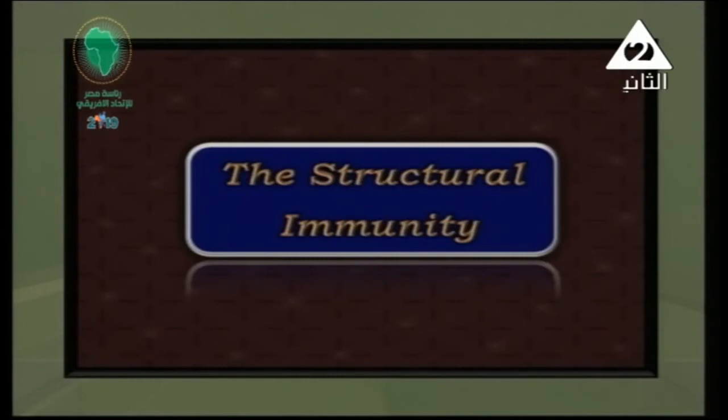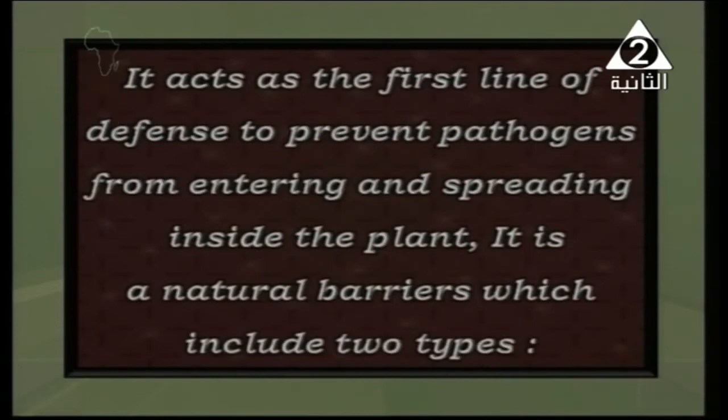Starting with the structural immunity in the plant, it acts as the first line of defense. What does first line mean? It means the first line of defense against the pathogen, okay, to prevent the pathogens from entering and spreading inside the plant. So structural, as we said, is a structure or something that already exists in the plant, okay? And we don't need to stimulate it, we don't need to force the plant to secrete something. It already exists in the plant, and we're going to study it right now.